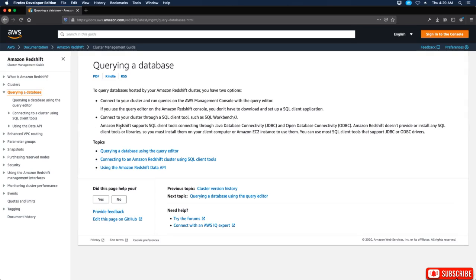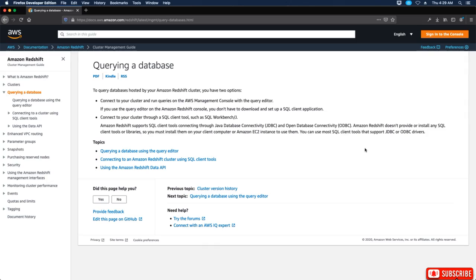Amazon Redshift supports SQL client tools connecting through Java Database Connectivity, JDBC, and Open Database Connectivity, ODBC. Amazon Redshift doesn't provide or install any SQL client tools or libraries, so you must install them on your client computer or Amazon EC2 instance to use them. You can use most SQL client tools that support JDBC or ODBC drivers. Okay, so that's what querying a database is.